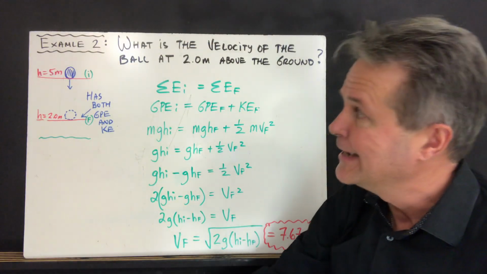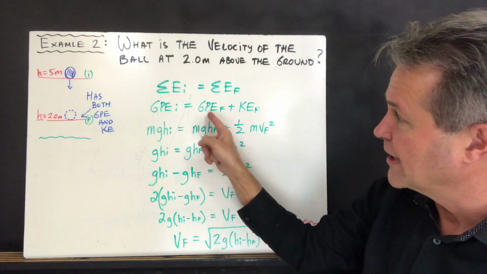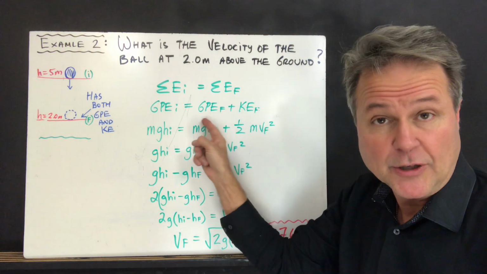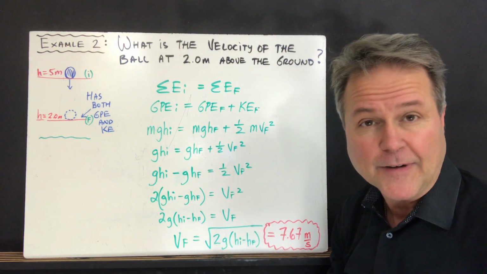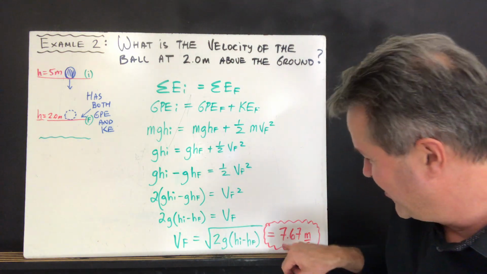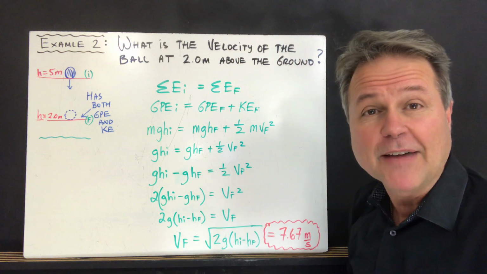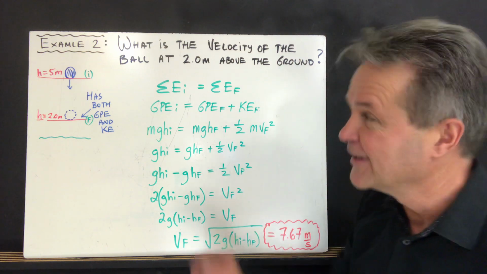And in this case, since the object didn't make it all the way to the ground, we still have some leftover gravitational potential energy, which has to get accounted for. And we see that in that final formula. Now you can check the answer yourself, but I just noticed I made an error here. This should be negative 7.67 meters per second, as I explained earlier.